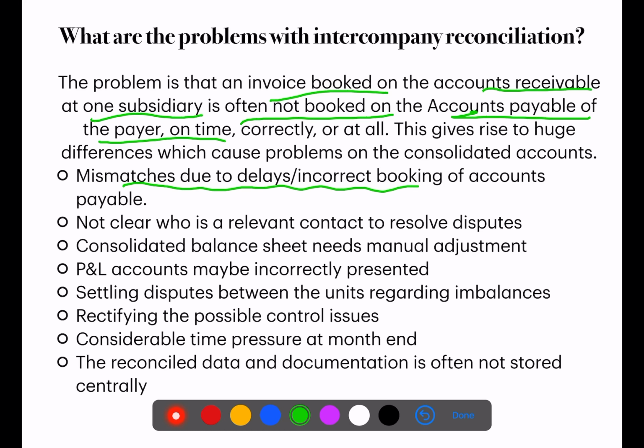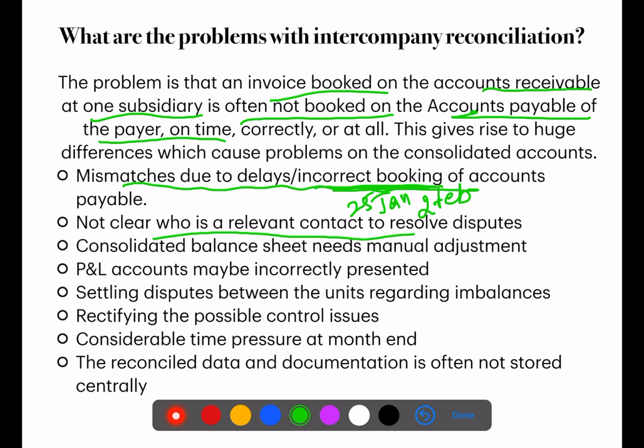Mismatches due to delays means, suppose I have made an entry on the 25th of January, and the other entity has entered it in February, on the 2nd of Feb. So there is a mismatch due to delays. Incorrect booking of accounts means the amount of the entry, like figures. That is also a problem.